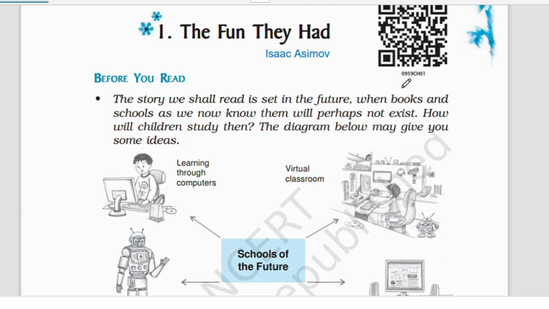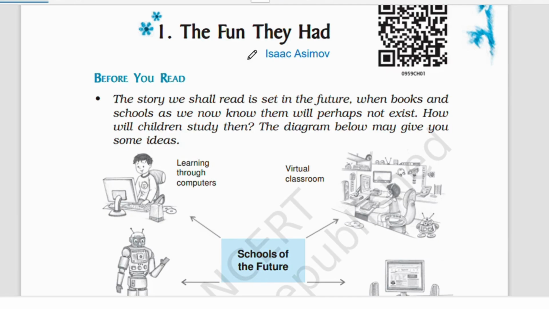So let's start this chapter. The chapter's name is The Fun They Had, and the author's name is Isaac Asimov. So before you read, the story we shall read is set in the future. So the story which we are going to be reading is in the future, when books and schools as we know them now will perhaps not exist.